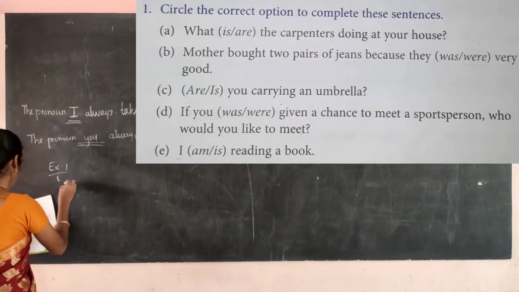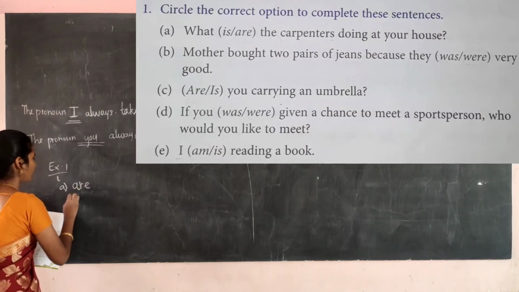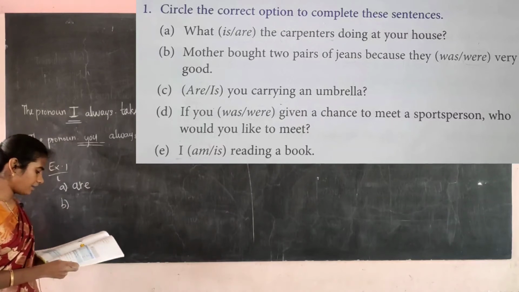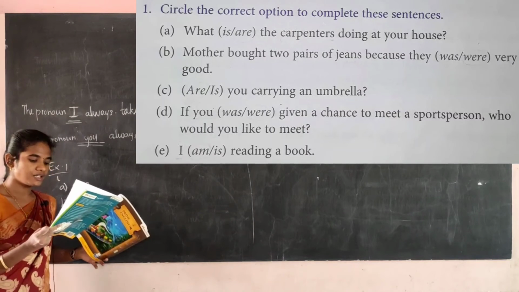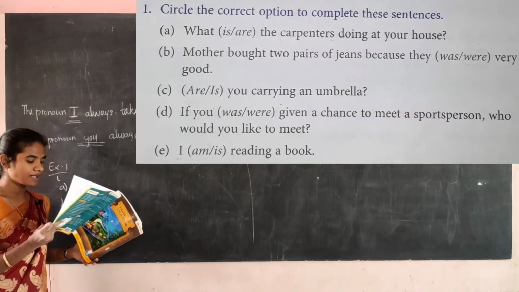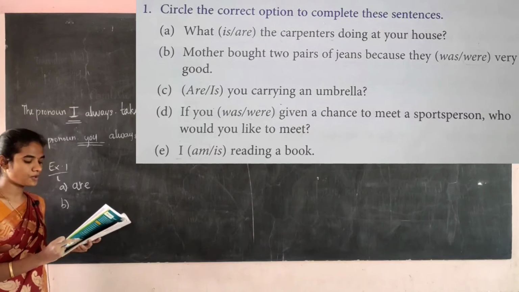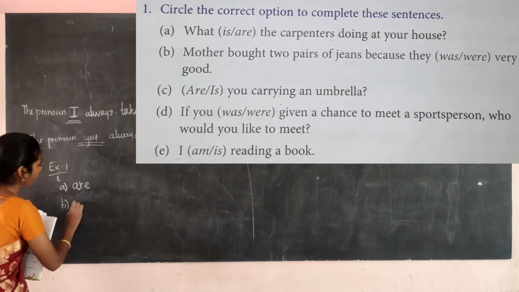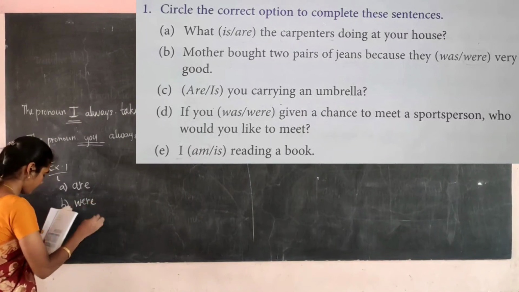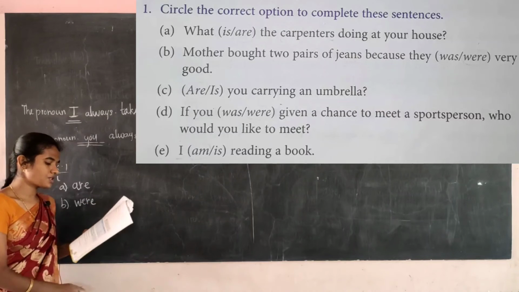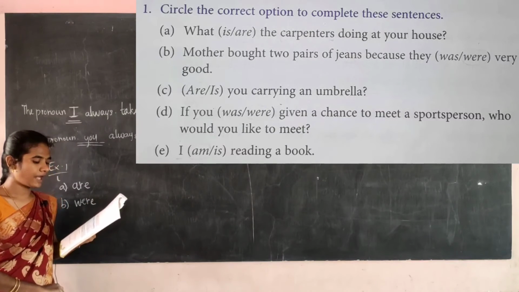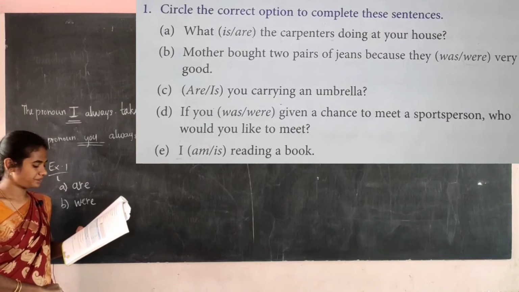First A1, are. Then, mother bought 2 pairs of jeans because they dash very good. Here they are given 2 pairs of jeans. It's a plural, so you have to use were. Mother bought 2 pairs of jeans because they were very good.